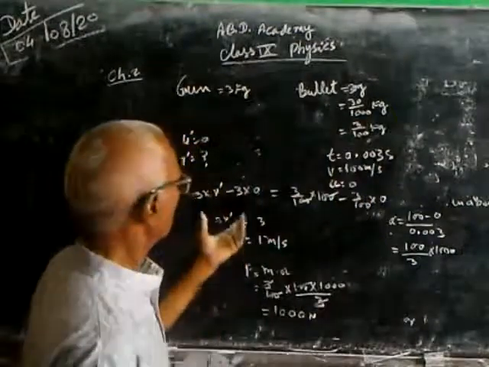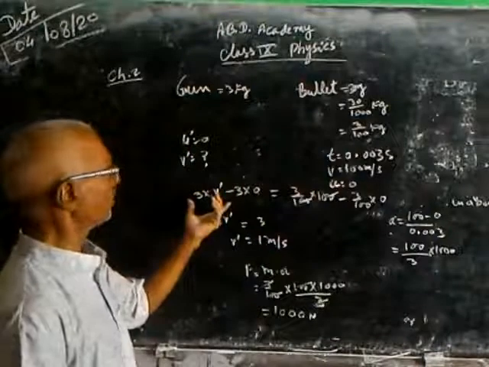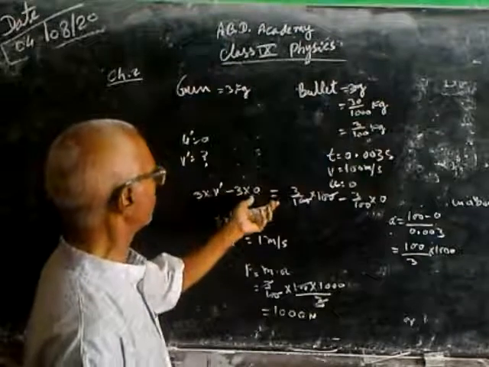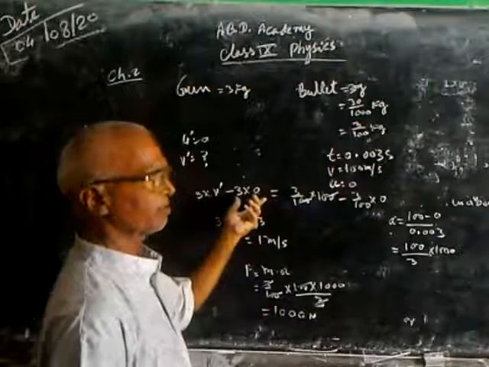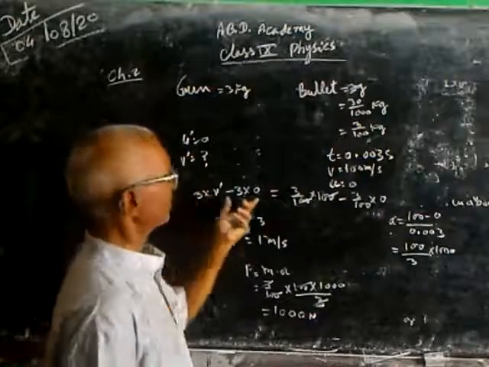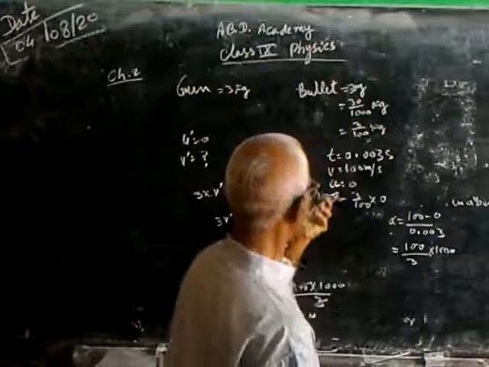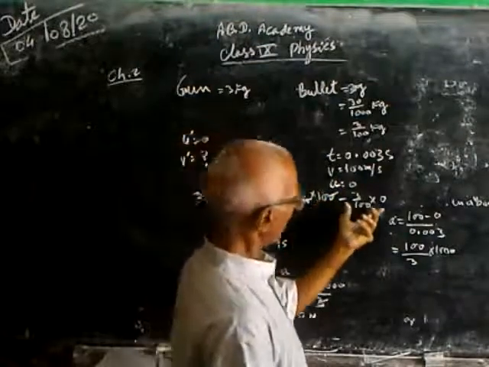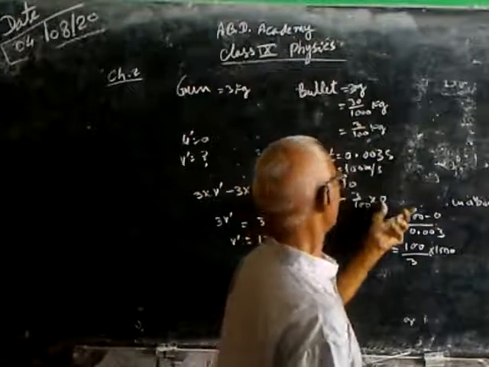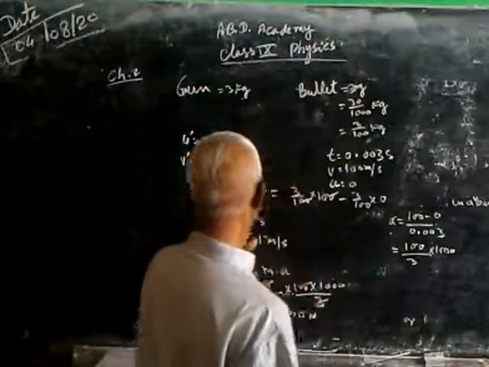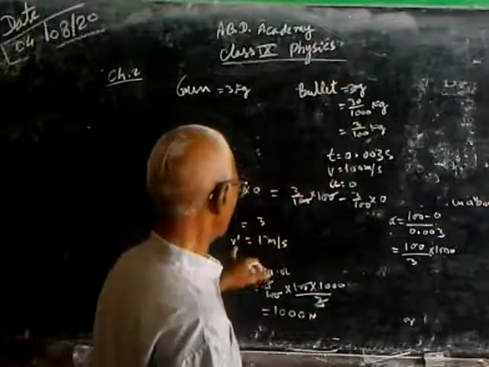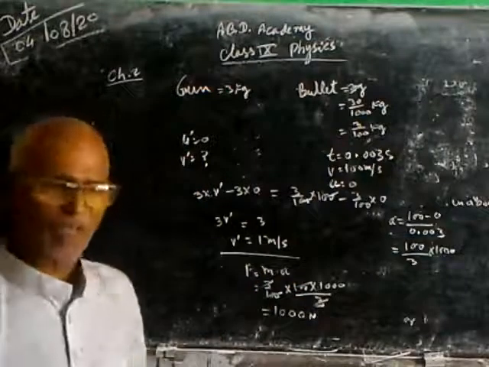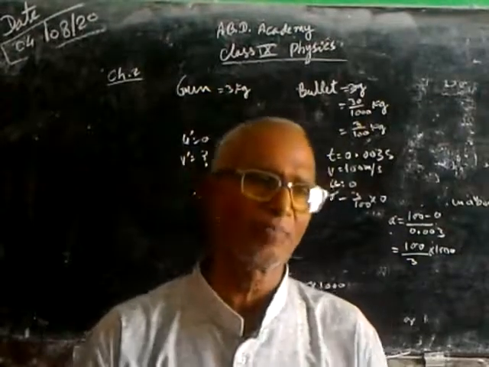Here, by applying the law of conservation of momentum: 3 into v dash, the velocity of the gun, minus 3 into 0, which is the initial momentum of the gun, is the change in momentum of the gun. The change in momentum of the bullet is 3/100 into 100 meters per second, minus 3/100 into 0 because it is at rest. So 3v dash is equal to 3. Therefore v dash is equal to 1 meter per second. That is, the gun will recoil with a velocity of 1 meter per second.